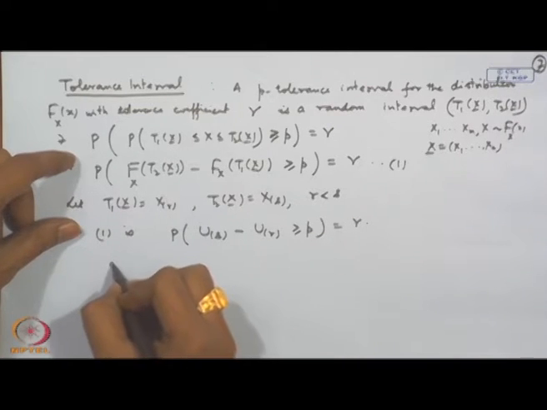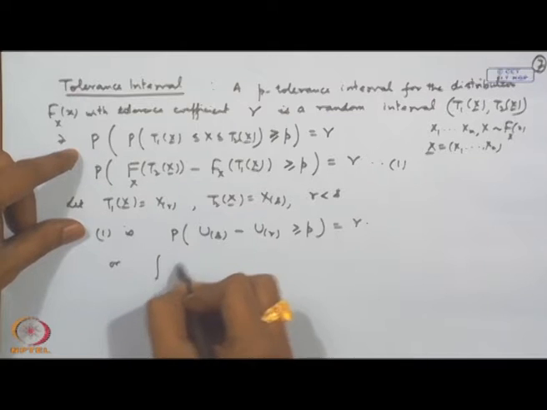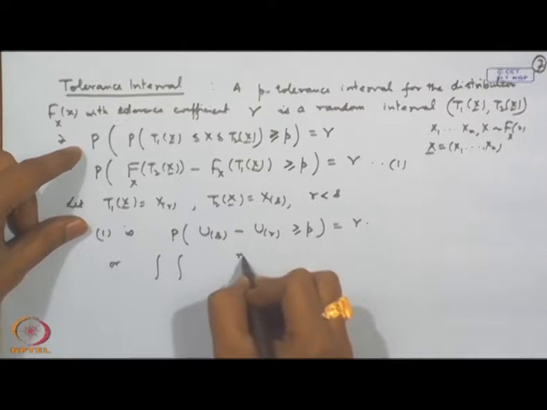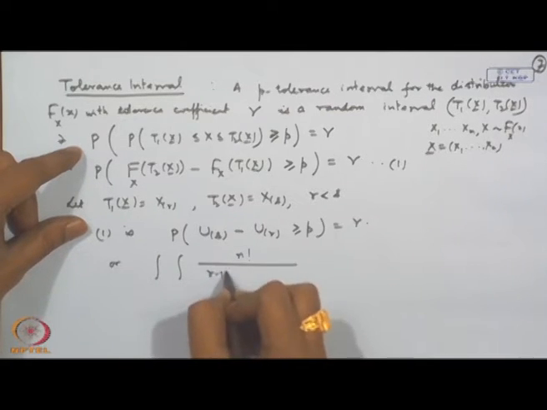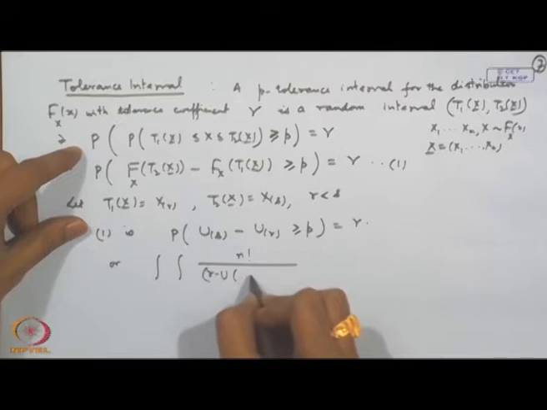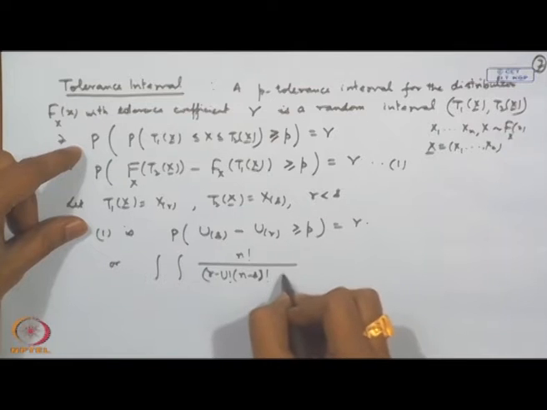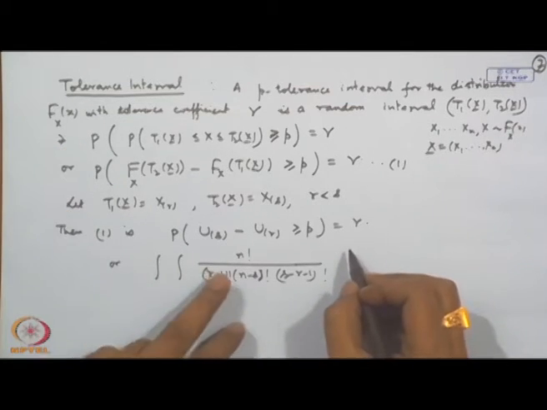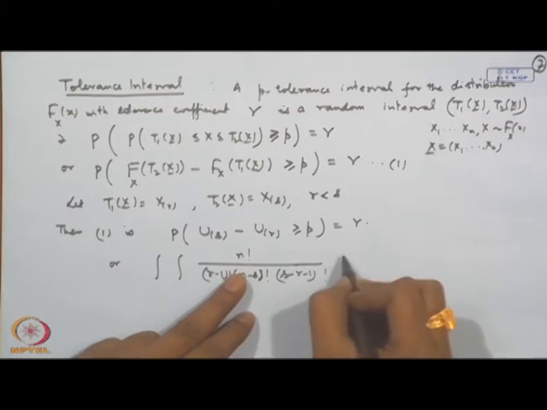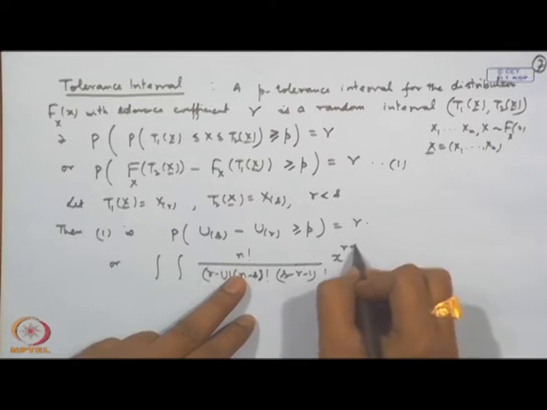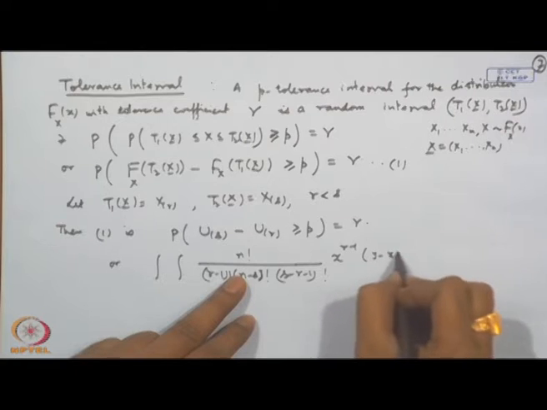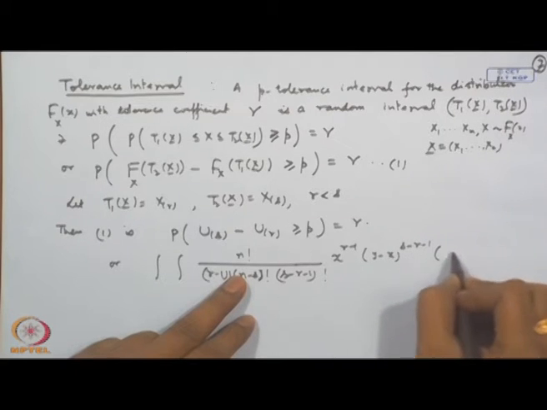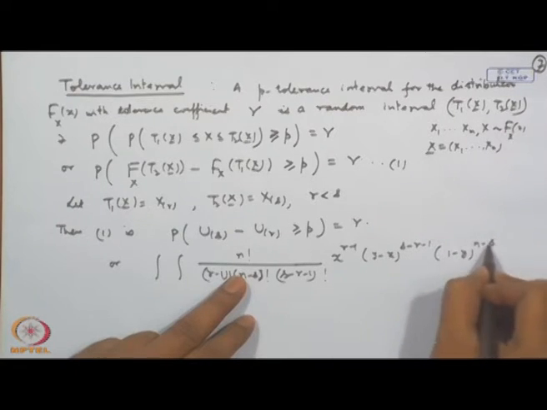If we write in terms of the joint distribution, then this becomes n factorial divided by (r minus 1) factorial, (n minus s) factorial, (s minus r minus 1) factorial, and then you have x to the power r minus 1, (y minus x) to the power s minus r minus 1, (1 minus y) to the power n minus s, dx dy.